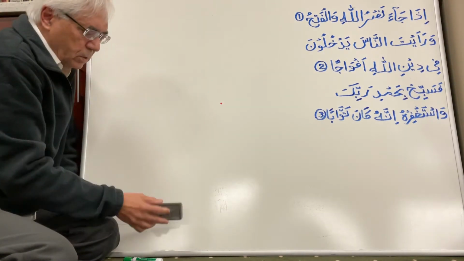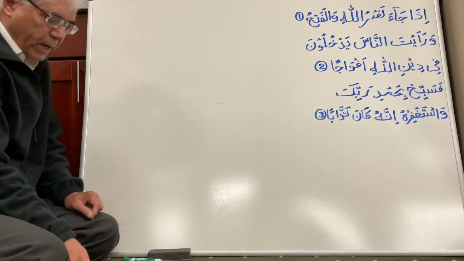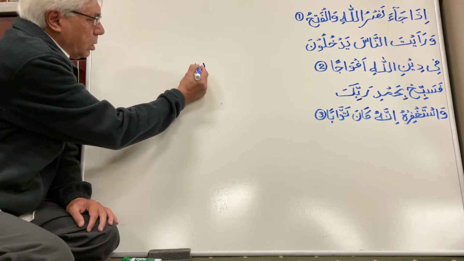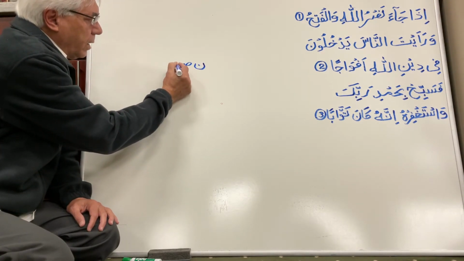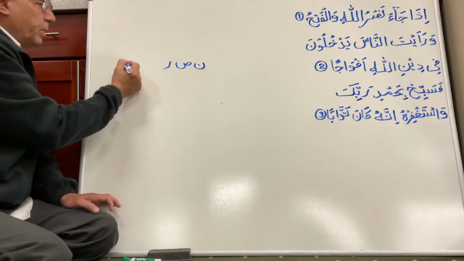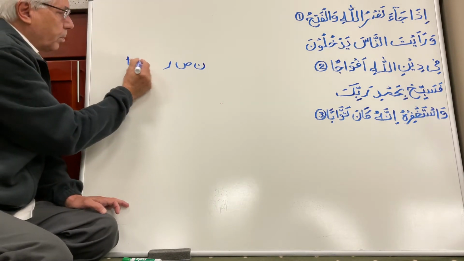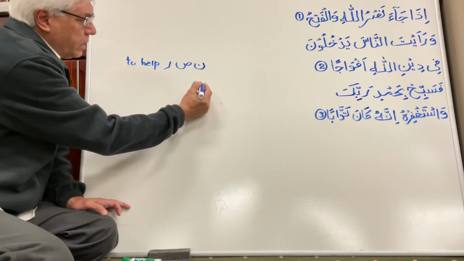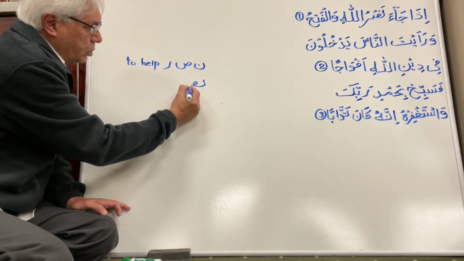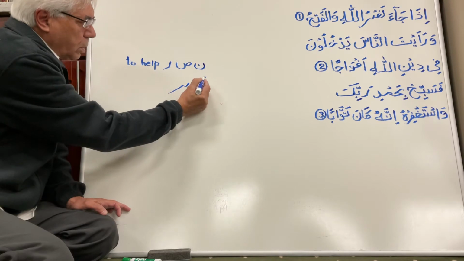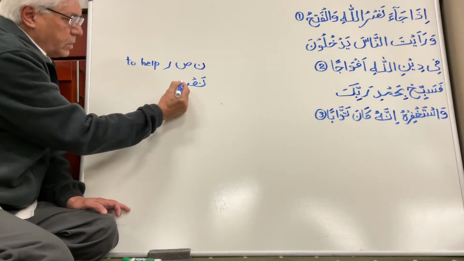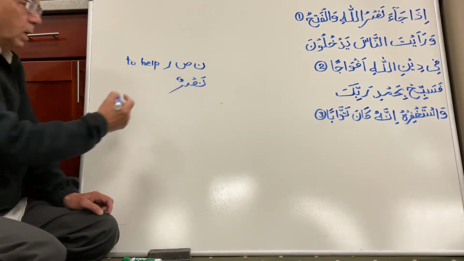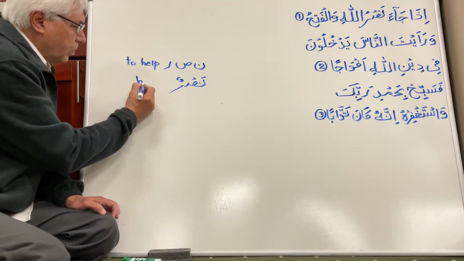Next word is nasr. Again, always go back to the root letters. Root letters are noon, swad and ra. This means to help. Now, a noun is made by combining these, nasr, and always the last letter has two pesh or two dhammas. Nasrun. Nasrun means help. Okay.